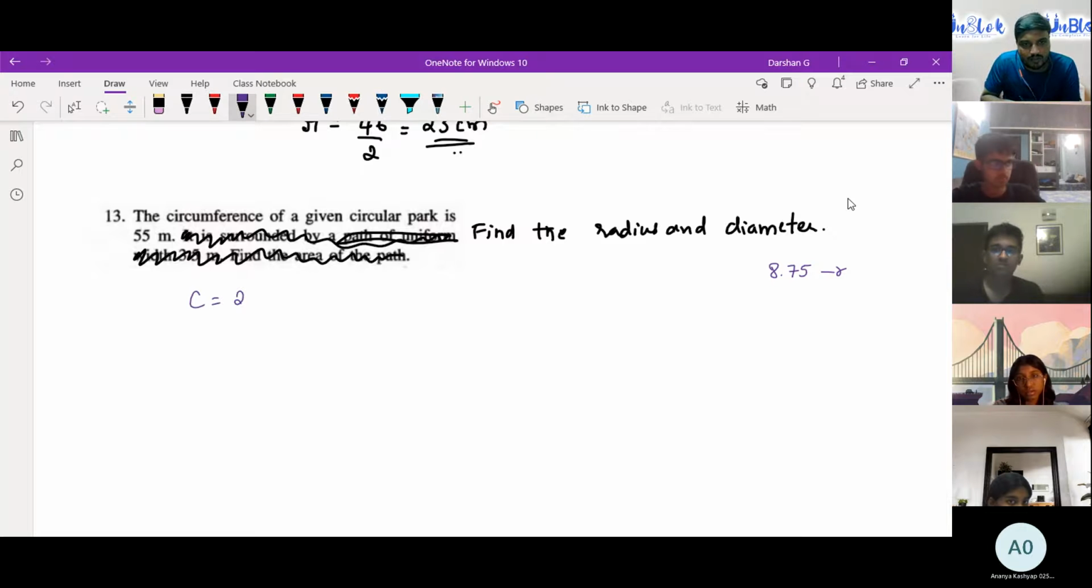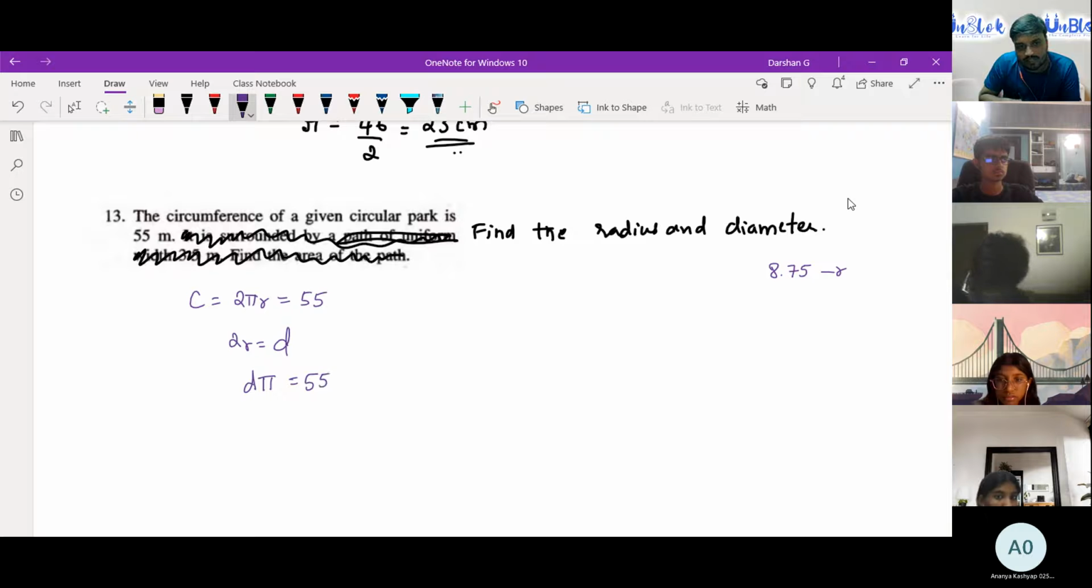So circumference is what? 2 pi r. 2 pi r is 55. Simple. I can decide what to find first, right? Should I find radius or diameter? According to me, finding the diameter is the best thing. So 2r, I'll simply call it d. So d pi is equal to 55. If it's confusing, you can find r, no issues.